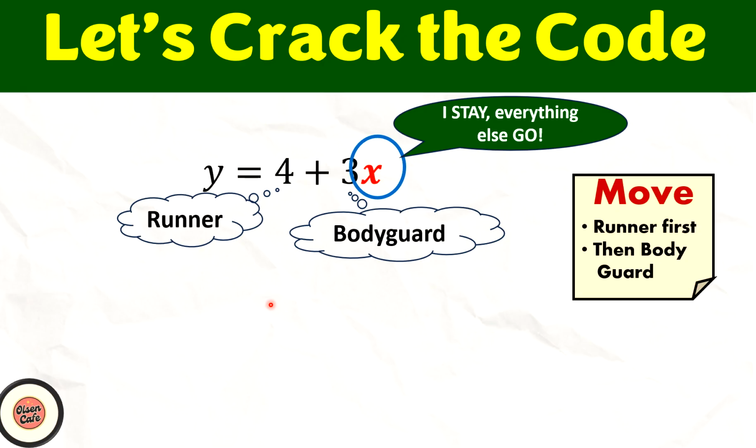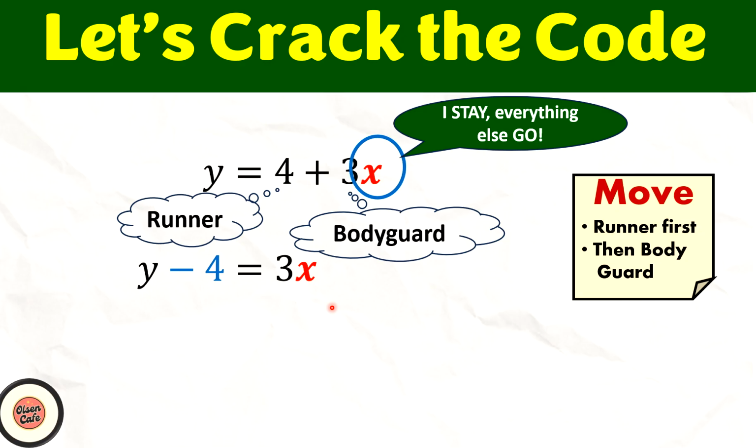So which means we will need to move 4. And what is the operation for 4? The operation in front of 4, there's nothing here. It simply means it is a plus. So it's a plus 4. Reverse the operation, which means this will give us minus 4. So once I move, this will give us y minus 4 equals to 3x.